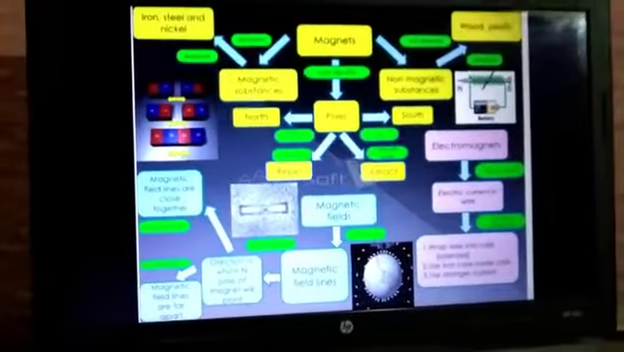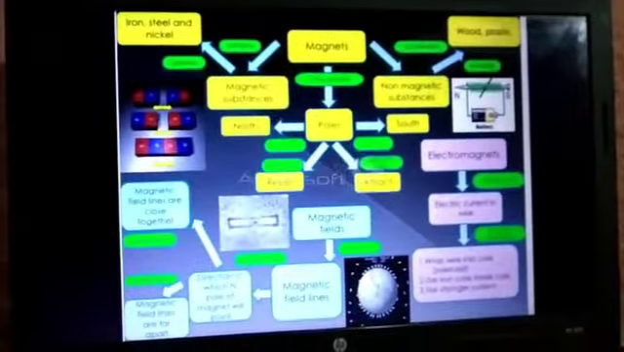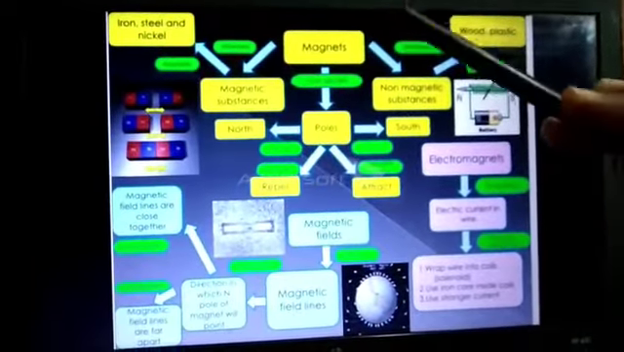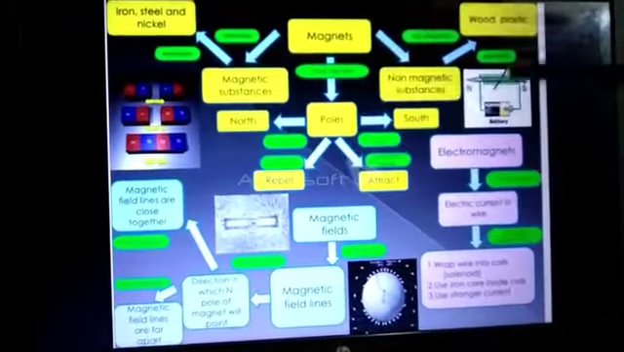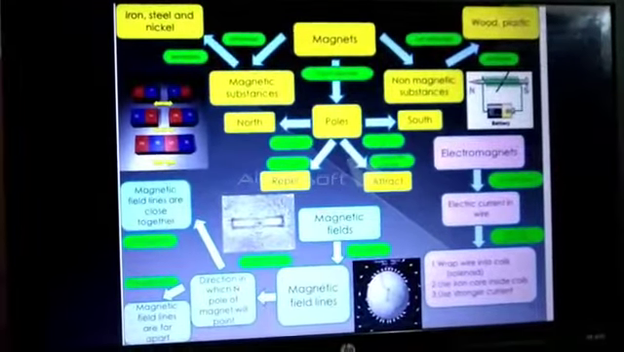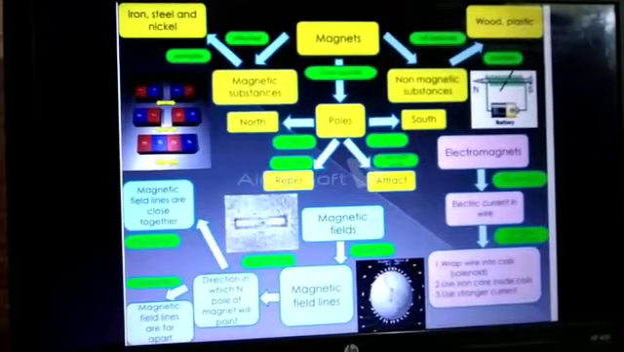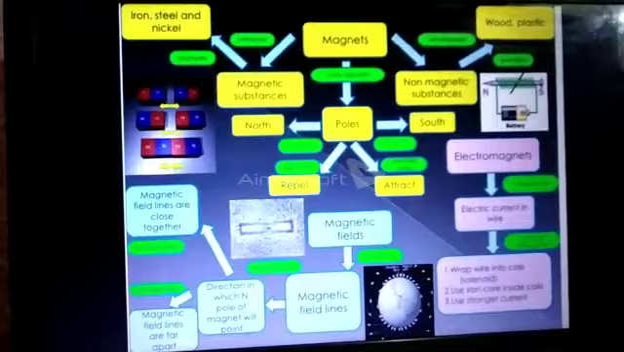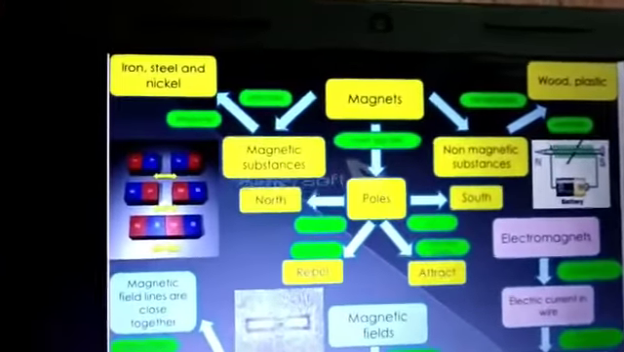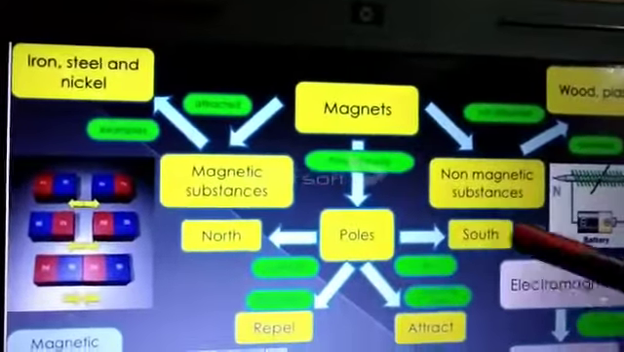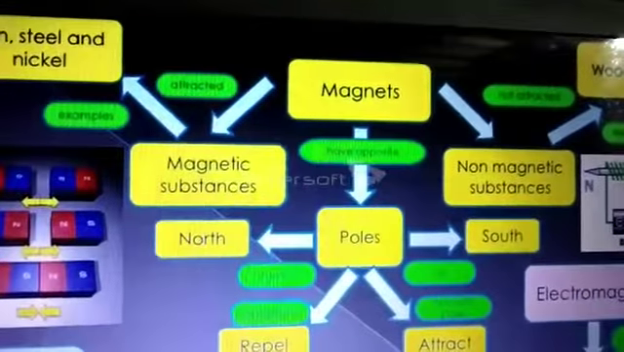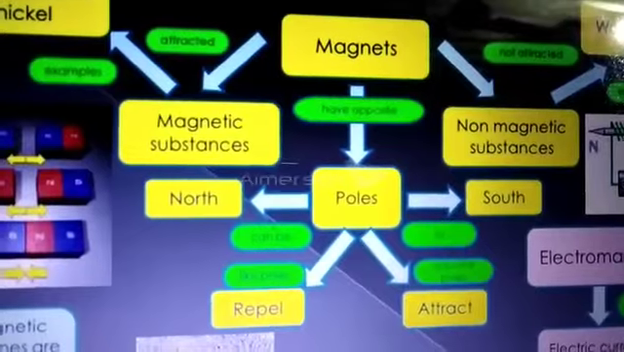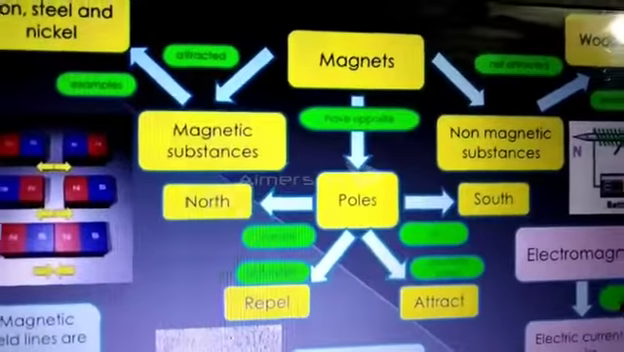Now we are going to recapitulate the chapter. We started with the magnet. We have magnetic substances and non-magnetic substances. Magnetic substances are the substances which get attracted by a magnet. Under magnetic substances, we have iron, steel, nickel and cobalt. The surest test of a magnet is repulsion. A magnet has two poles, north pole and south pole. Same poles repel each other, opposite poles attract each other.